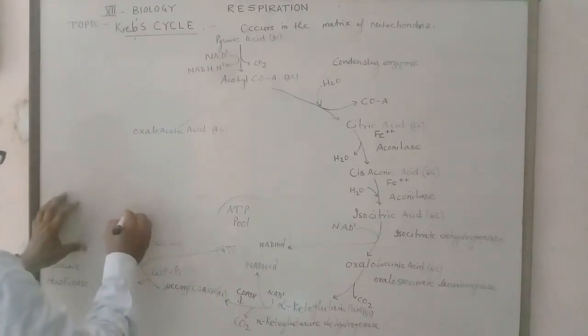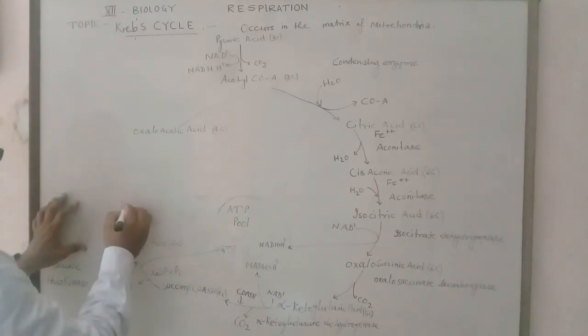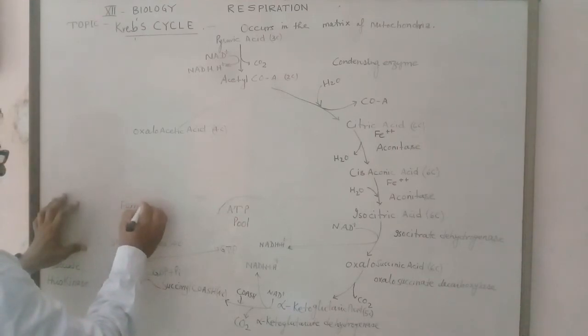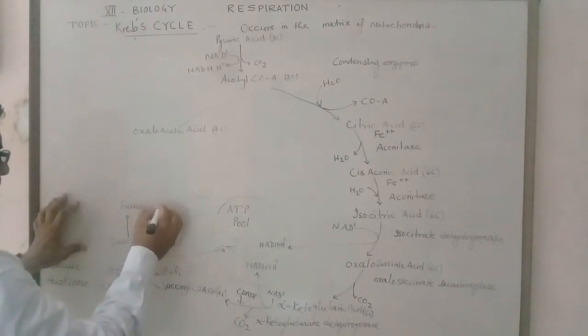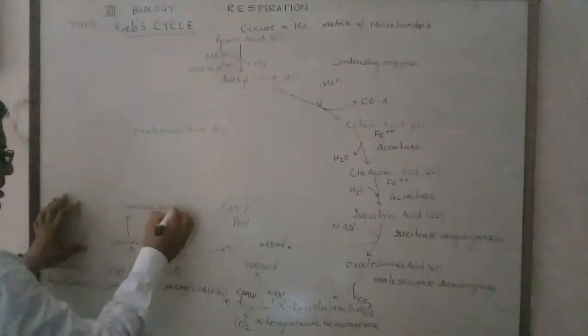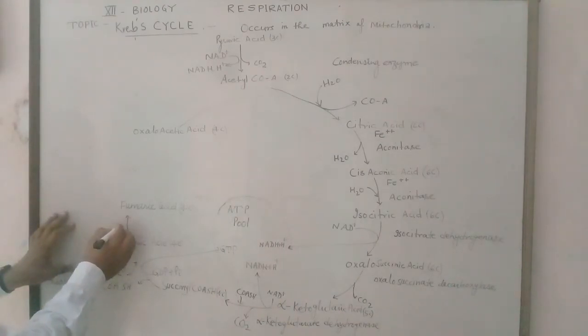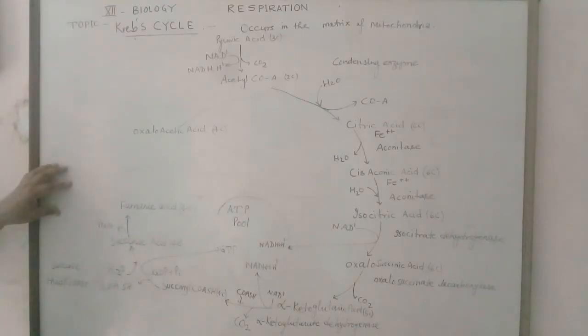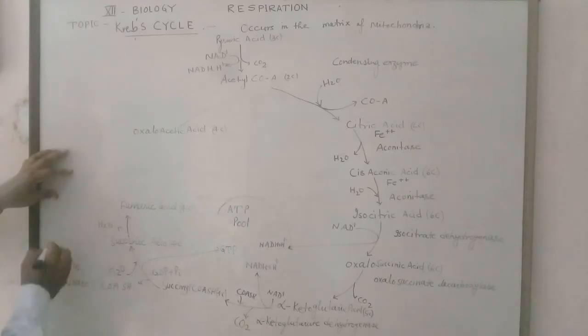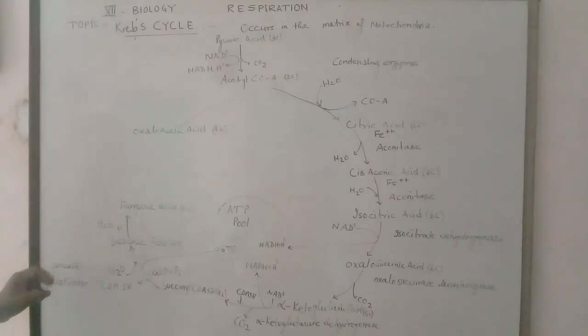Succinic acid produces another 4-carbon compound, the organic acid called fumaric acid. In this case, liberation of a water molecule takes place in the presence of the enzyme.